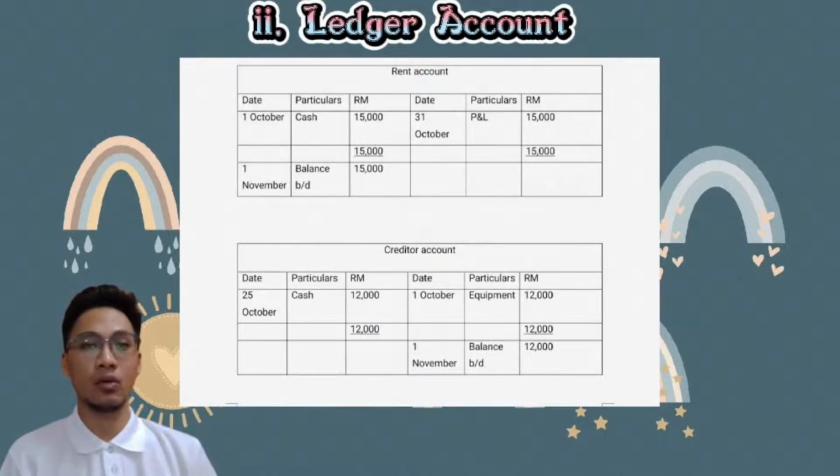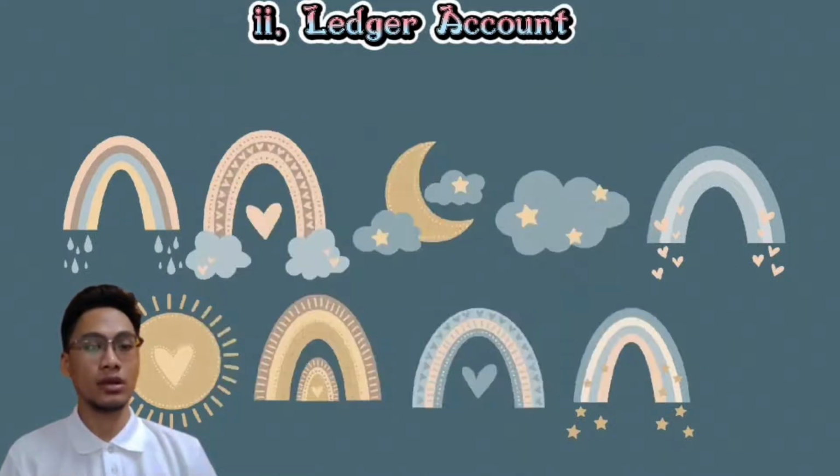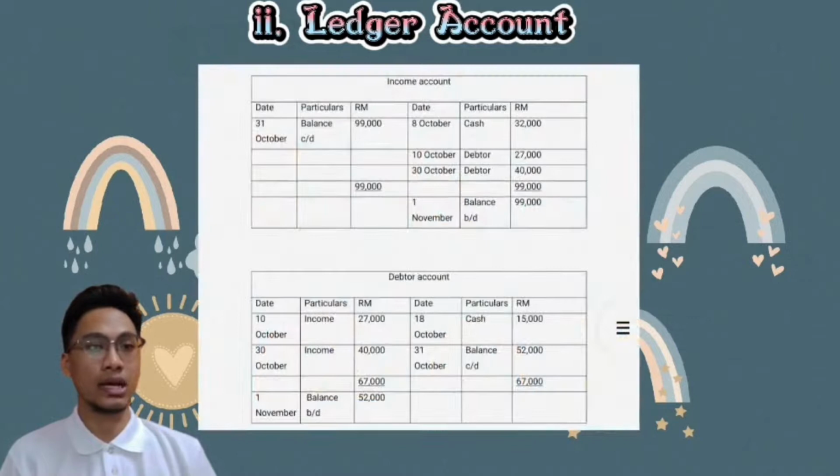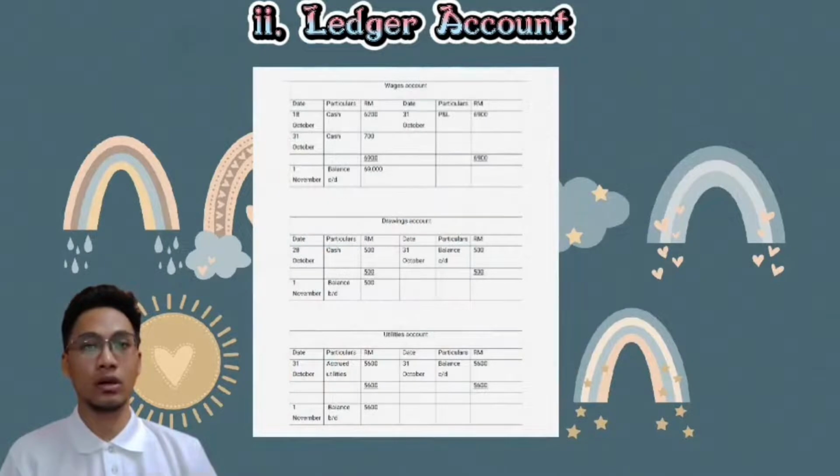And next we go to the creditor account. The final amount is 12,000. So the next one is income account. The amount is 99,000. And debtor account, the amount is 67,000. And we go for the wages account.